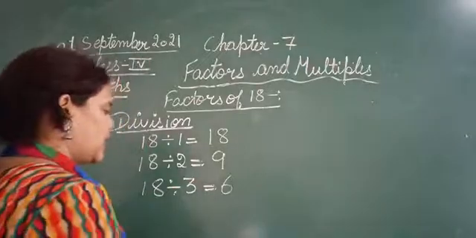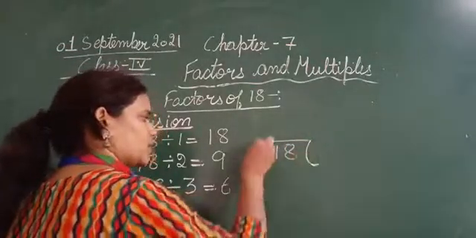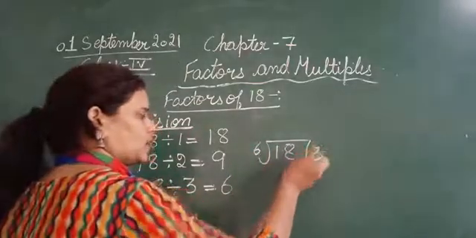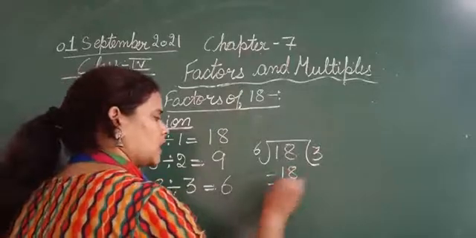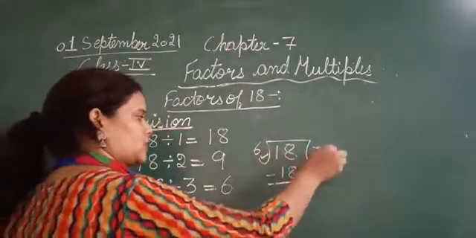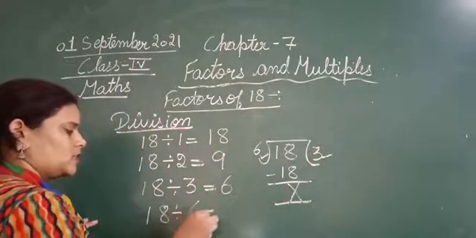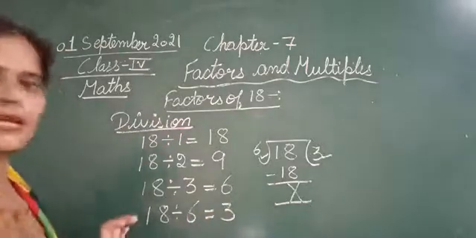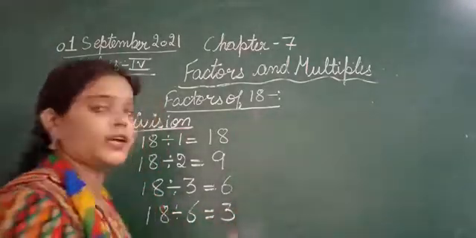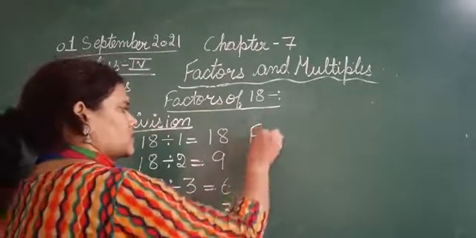Done. Next, 18 divided by 6. 6 3s are 18. 18 minus 18, nothing is left. So that means the factors are 6 and 3. Suppose अगर हम इसको लिखते हैं 18 divided by 6 is equal to 3. आपने ये लिख दिया. अब आपको मैंने बोला कि then write down the factors from here. So now you are writing the factors.